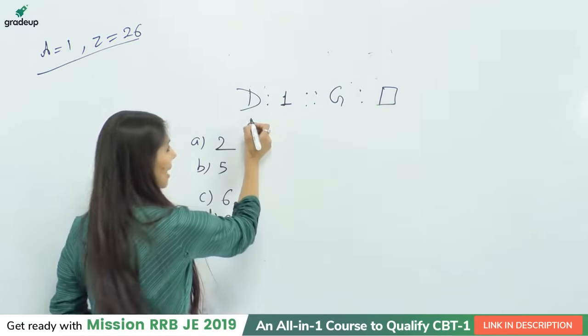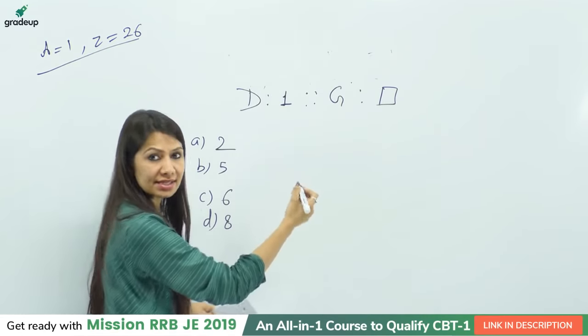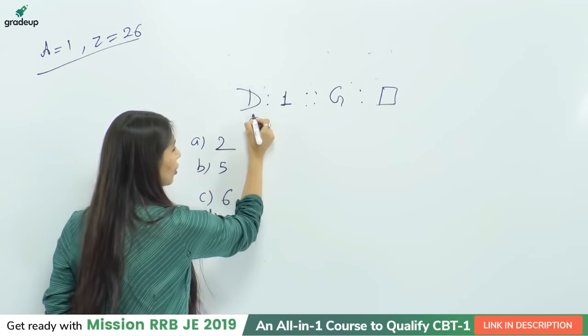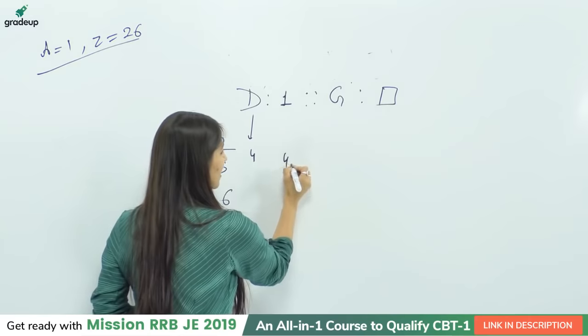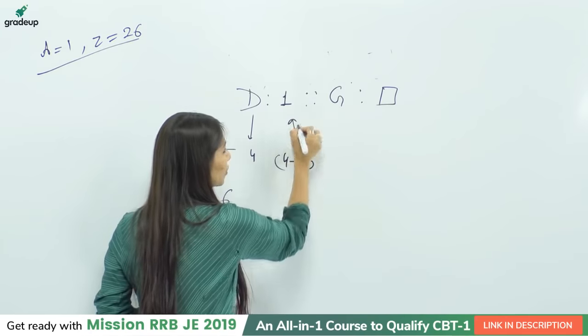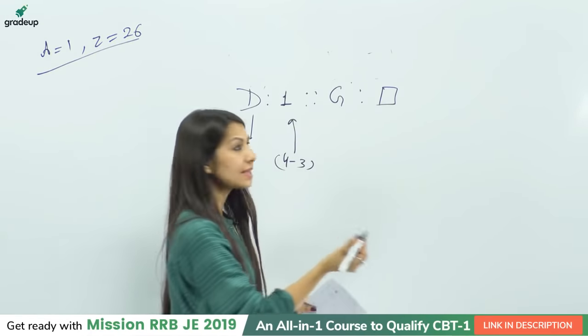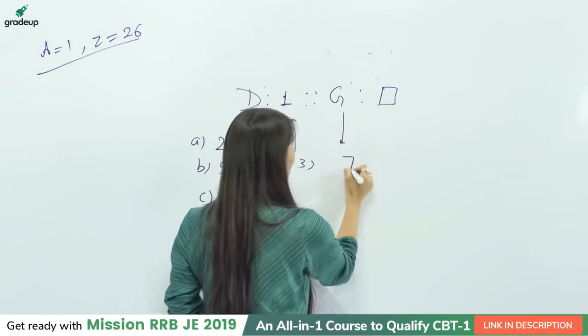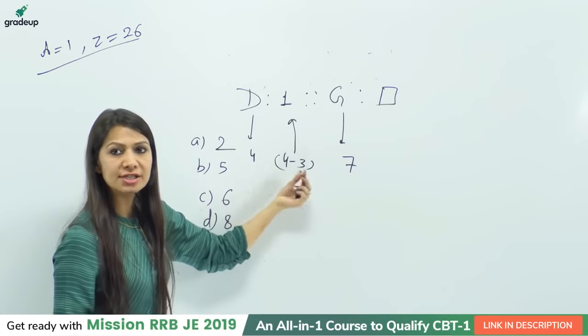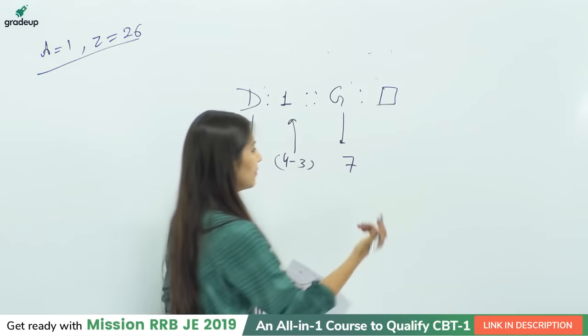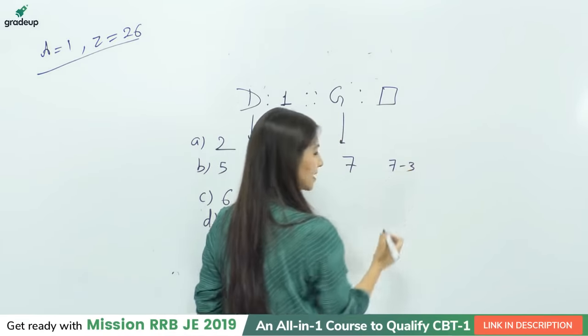I am going to write the numerical place value of D. So firstly I am writing the direct place value. Direct place value of D is 4, right? So it is possible if I say 4 minus 3, it is exactly equal to 1, right? In this similar way, the numerical place value of G is 7. And if it is just the subtraction of 3, we can do the same thing over here, 7 minus 3.